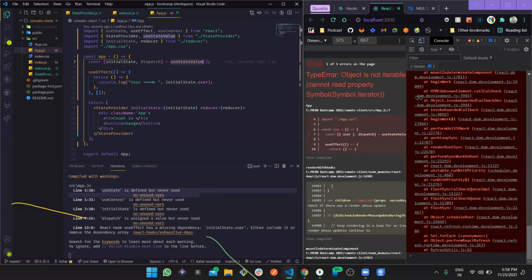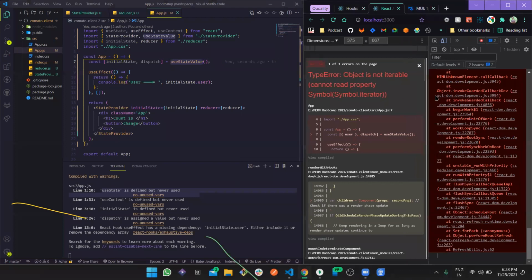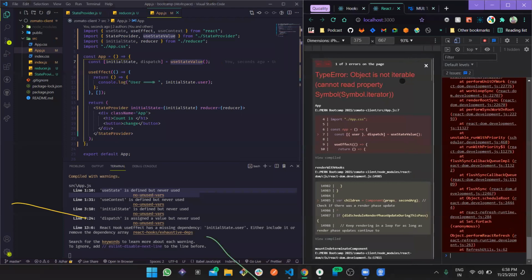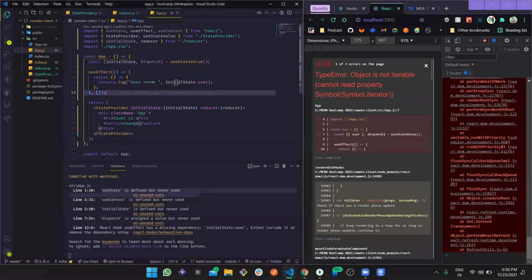So here we can see: type error, object is not iterable, because we are trying to iterate on the object. Again, someone has tried to iterate on my screen, which I really don't like. Okay, so now initial state, right? We are trying to iterate this, but it says it is not even returning this. So let's understand what those are, but firstly, let's complete this useEffect and then we can move forward.